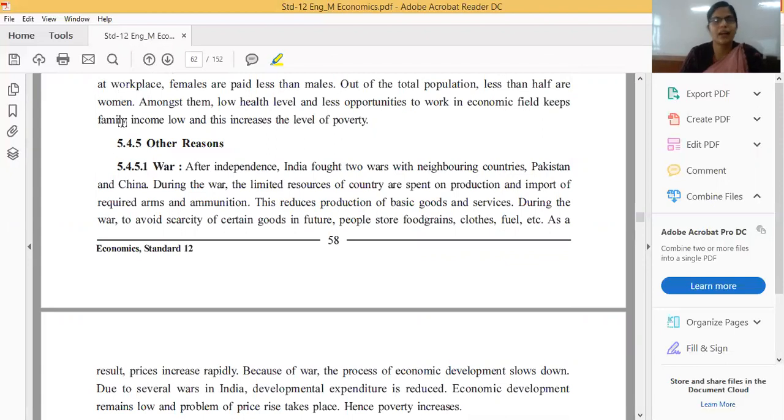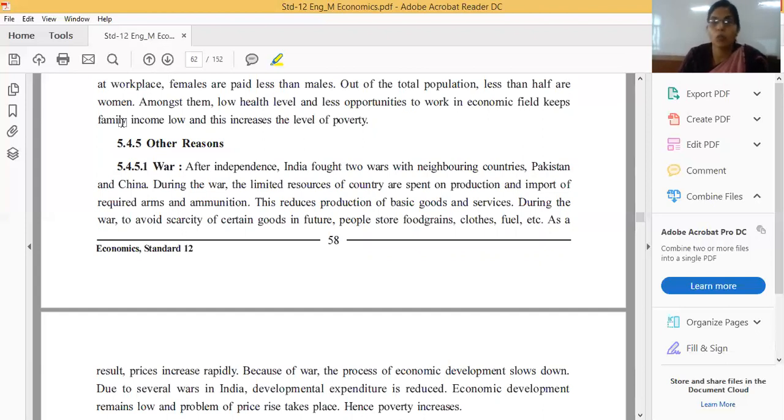I hope our country will not be involved in a war, and we will be free from that tension also. The limited resources of the country are spent on the production and import of required arms and ammunition.